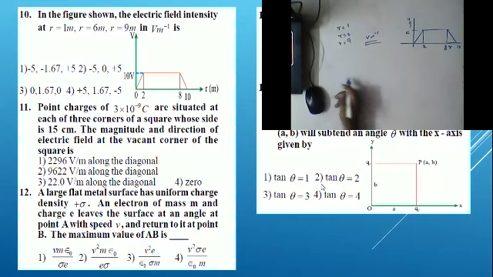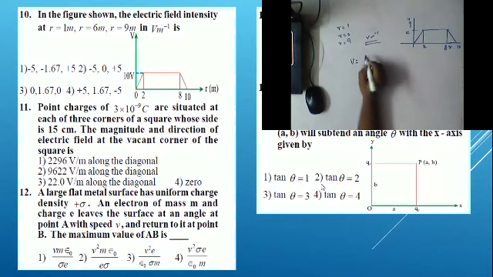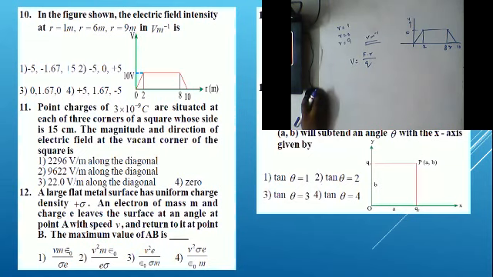Fine. So first of all, we know that potential V is equal to work done by charge. Work done can be written as force into displacement. Now I'm writing the displacement as R. Work done is equal to force into displacement, by charge.